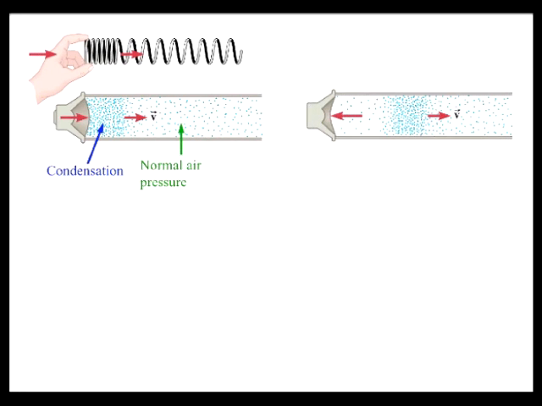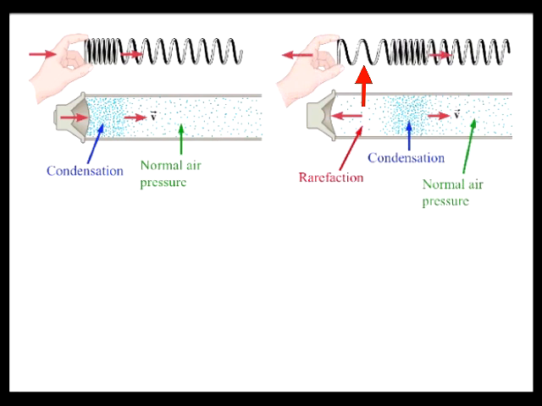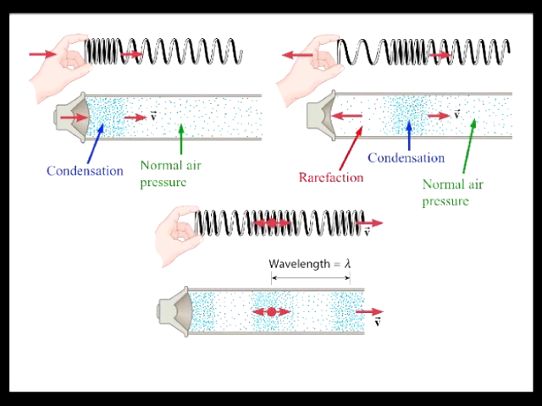After producing a condensation, the diaphragm reverses its motion and moves inward. The inward motion produces a region known as a rarefaction, and the air pressure is slightly less than normal. The rarefaction is similar to the stretched region of coils in a longitudinal spring wave. Following immediately behind the condensation, the rarefaction also travels away from the speaker at the speed of sound. The process repeats, forming multiple cycles of a longitudinal wave.